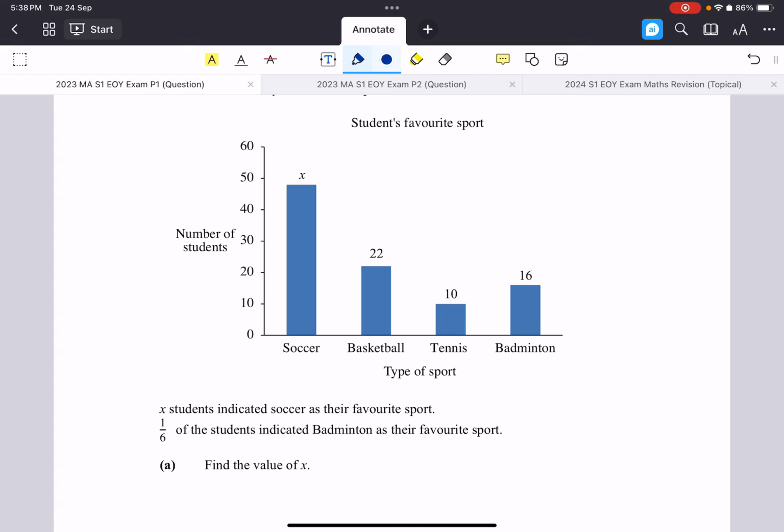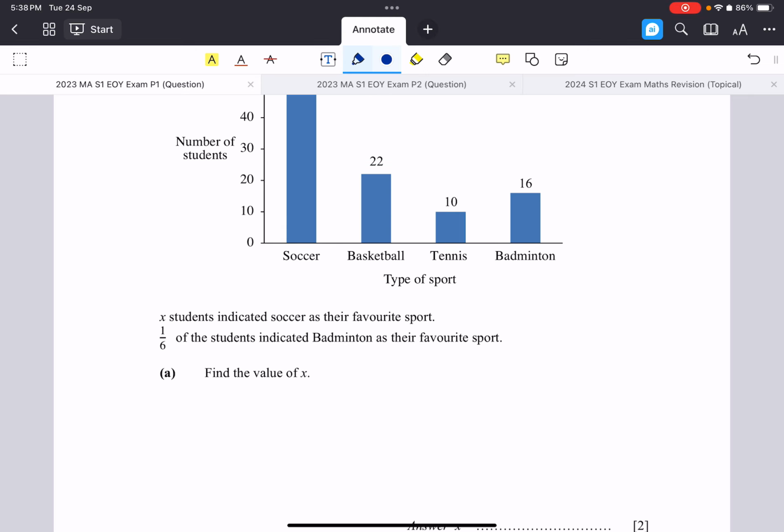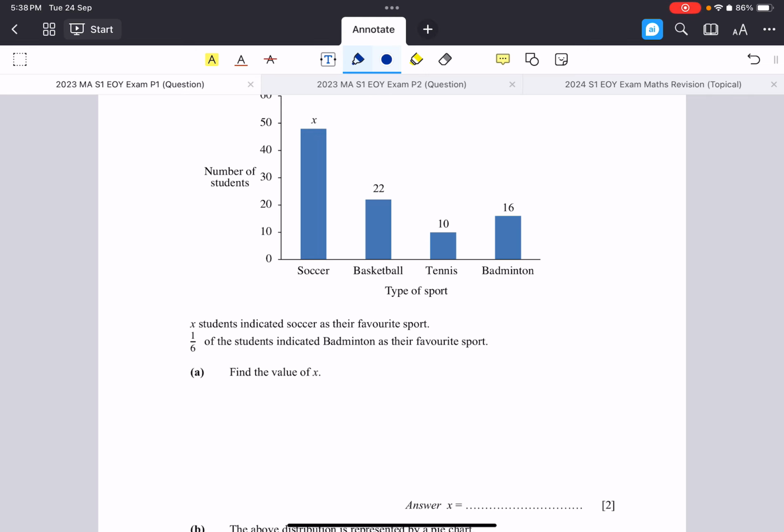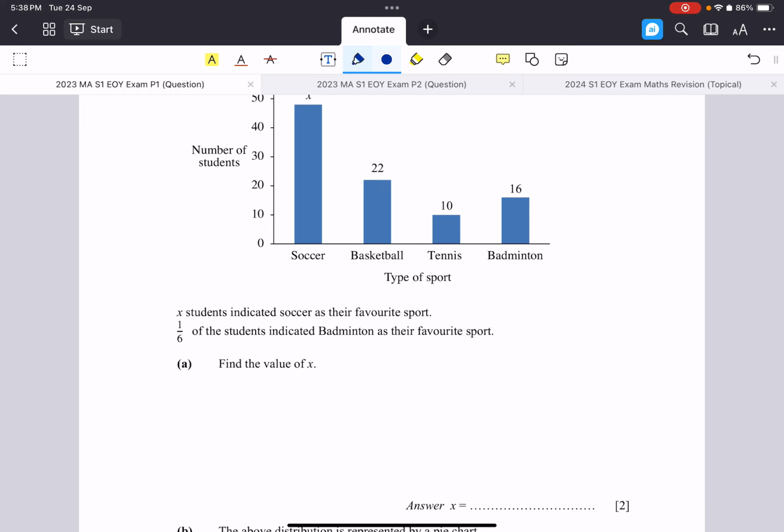So the total number of students, we don't know, right? We need to figure it out. Okay, so what happened is now, find the value of the total number of students. Let's see. Badminton is 16, so 16 students out of the total number of students. Total number of students is x plus 22 plus 10 plus 16, right? We don't know what x is, but we know that the ratio is this, and the ratio will give us 1/6.